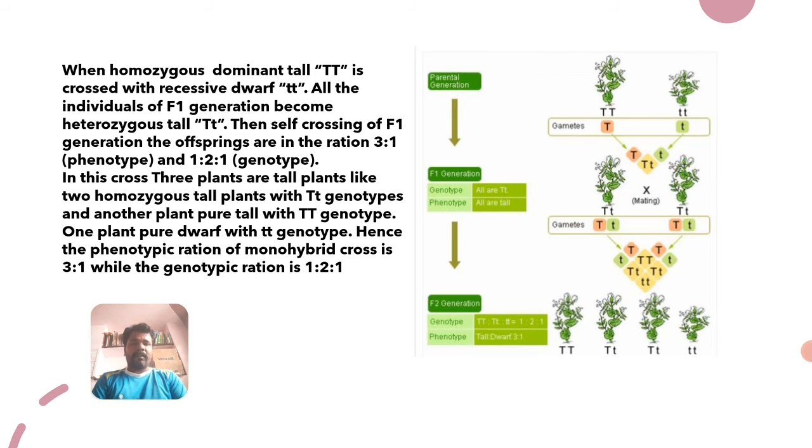They yield four different kinds of plants. Out of these four, three plants are tall and one is dwarf.